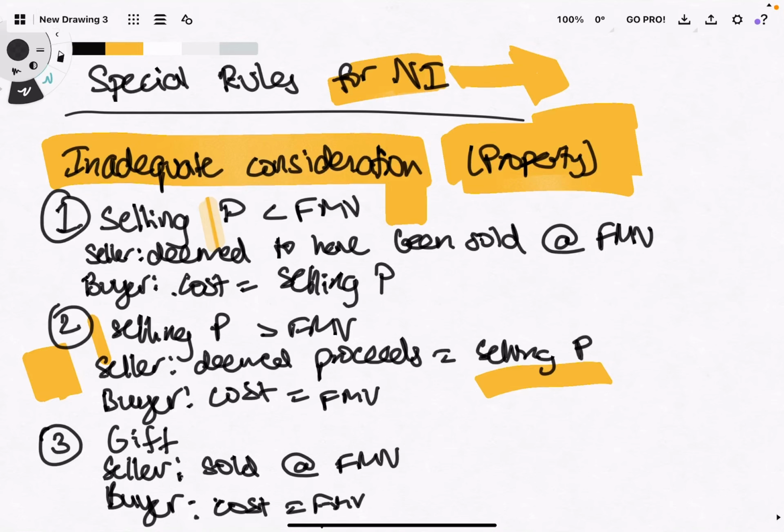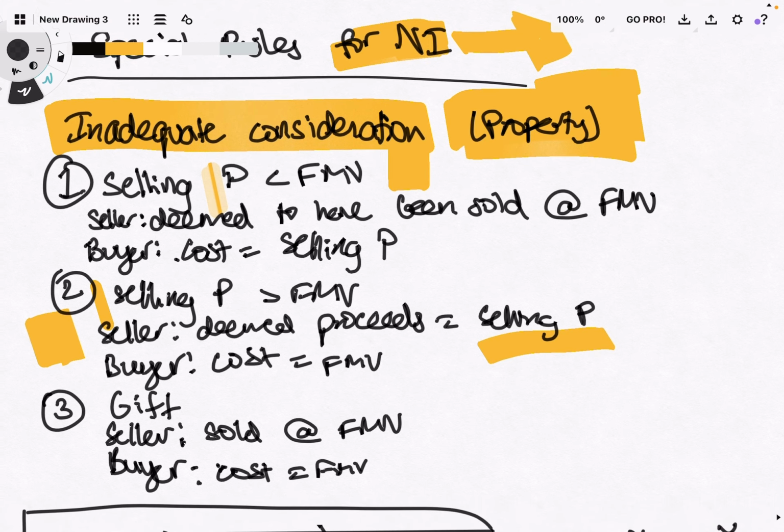Okay, now we're gonna go over some special rules for net income. So this might be stuff like if a person's trying to cheat the government and pay less taxes somehow, then the government will crack down on that, because there are rules against that. So to begin, we'll go over this thing called inadequate consideration.